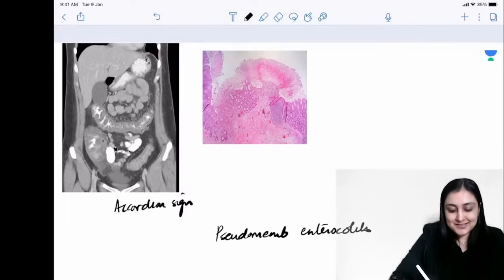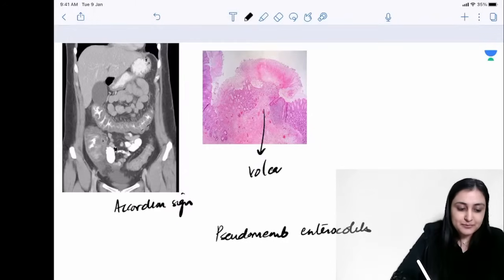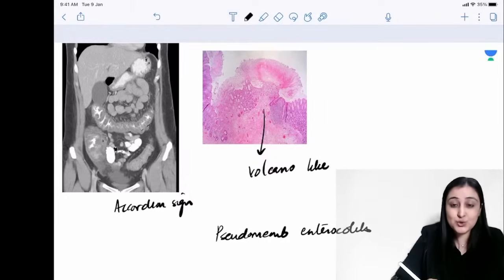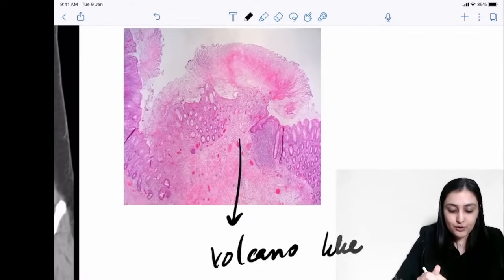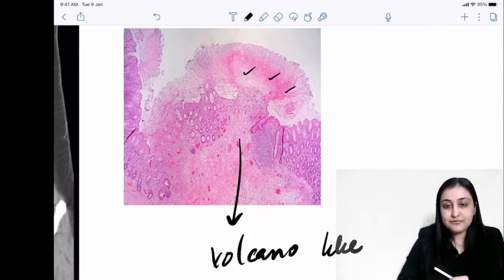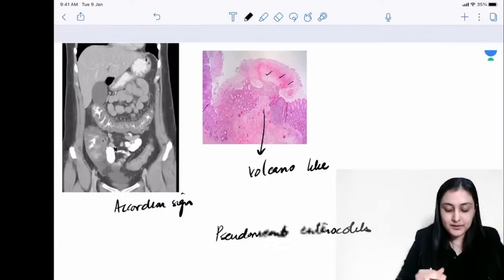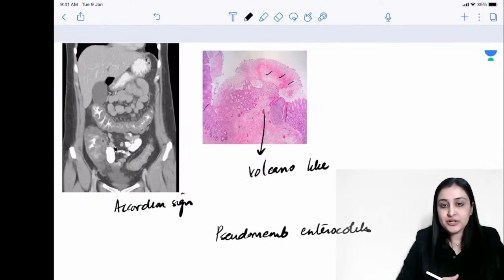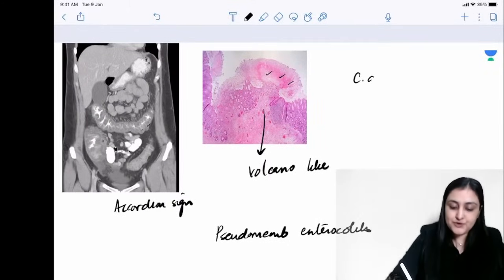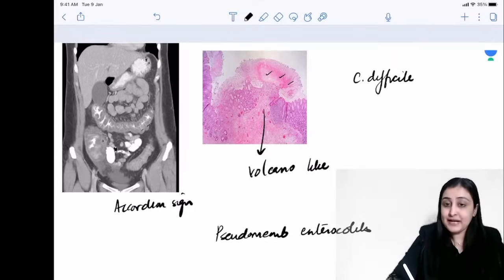And what you see here is a volcano-like appearance, because it is so inflamed that there are all of these neutrophils and inflammatory cells which are coming out like a membrane. Very important, what is the bacteria we're talking about? So we're talking about Clostridium difficile, and it acts via toxins again.